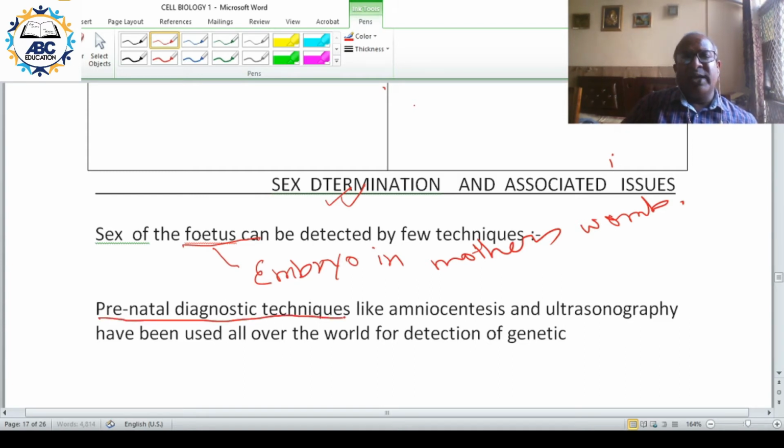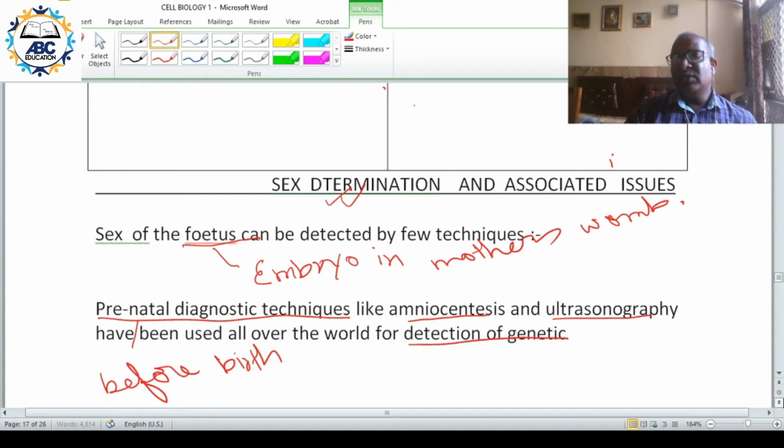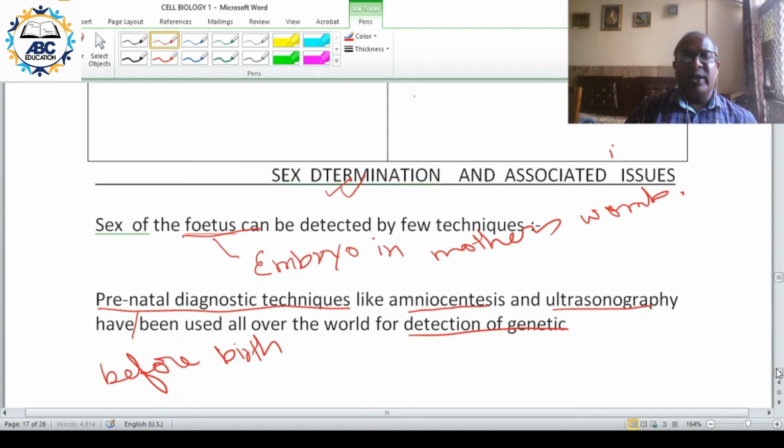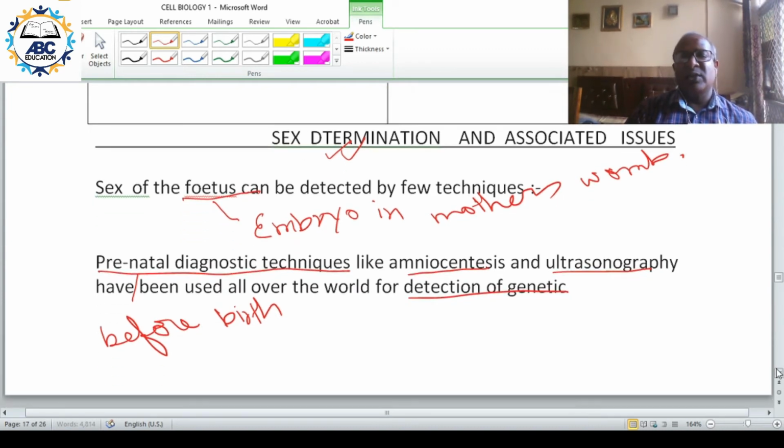Prenatal diagnostic techniques, prenatal means before birth, like amniocentesis and ultrasonography are used the world over for detection of genetic diseases.